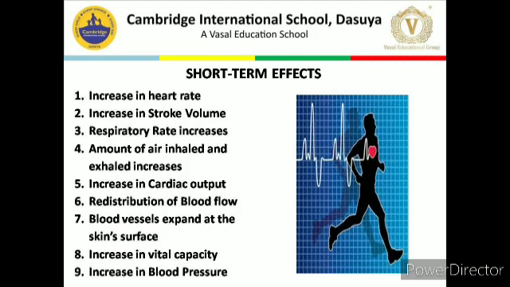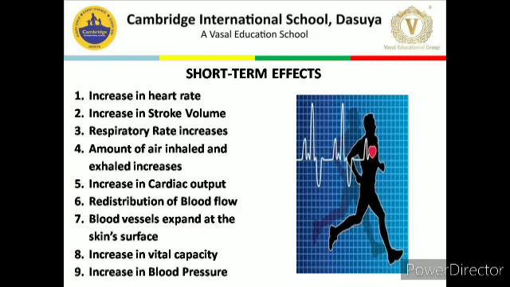Last point is increase in blood pressure. Blood pressure is the pressure of blood within the arteries. It is produced primarily by the contraction of heart muscle. Normal blood pressure range is 120 to 80 mmHg, 140 to 90 mmHg, where 120 to 140 mmHg is systolic blood pressure and 80 to 90 mmHg is diastolic blood pressure.